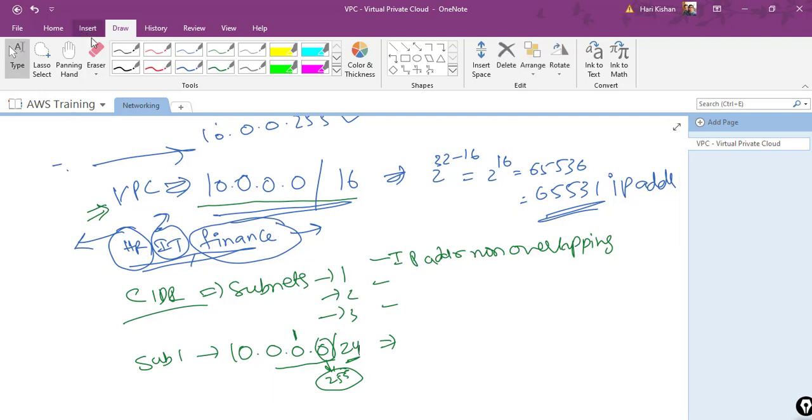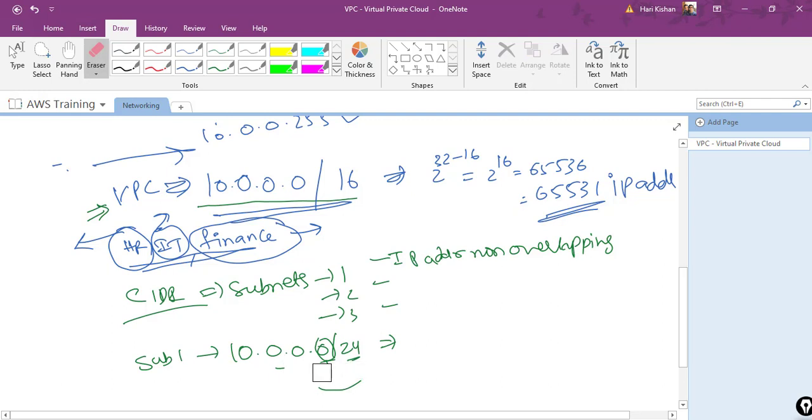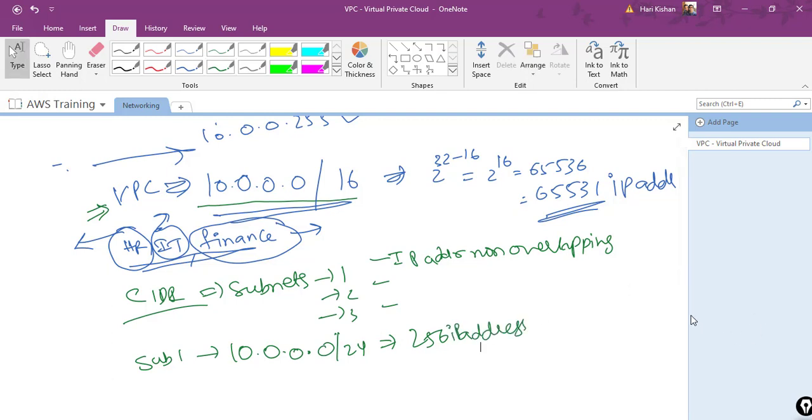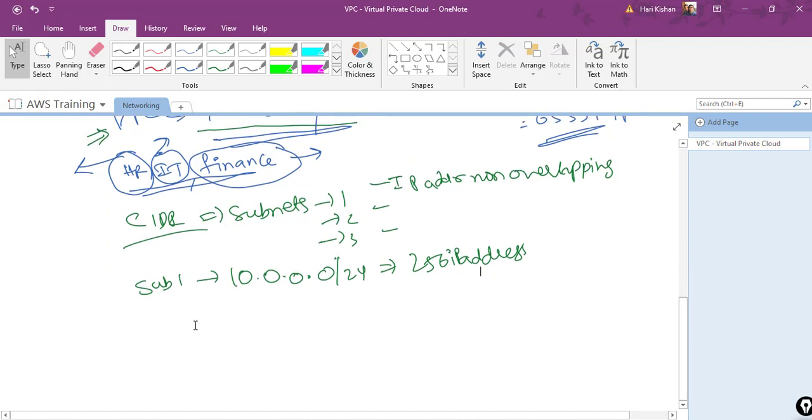So let me erase it for a while. Okay, and this 10.0.0.0/24 will have a total of 256 IP addresses, of which only 251 will be usable. Now I can create one more subnet, subnet 2, but this time I'll give my CIDR range as 10.0.1.0, because I should not have any overlapping IP addresses.